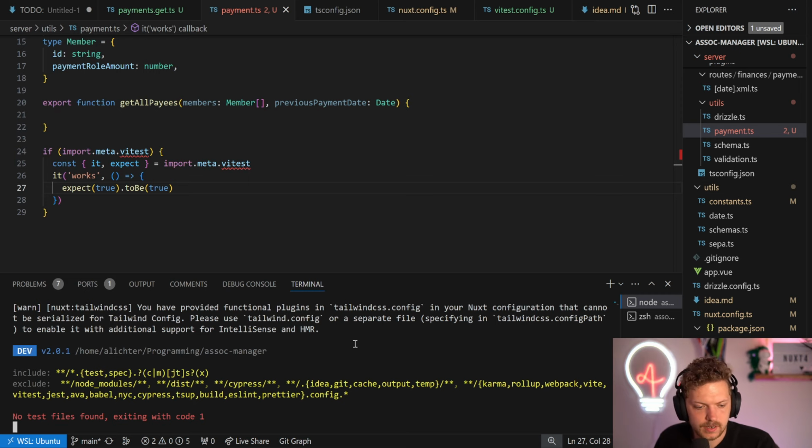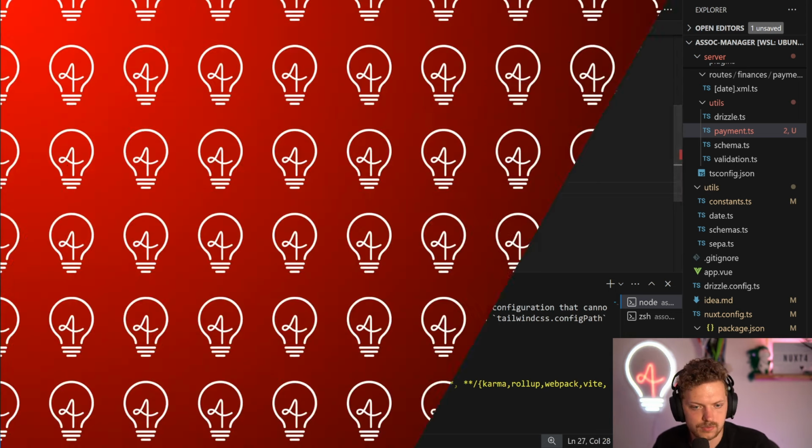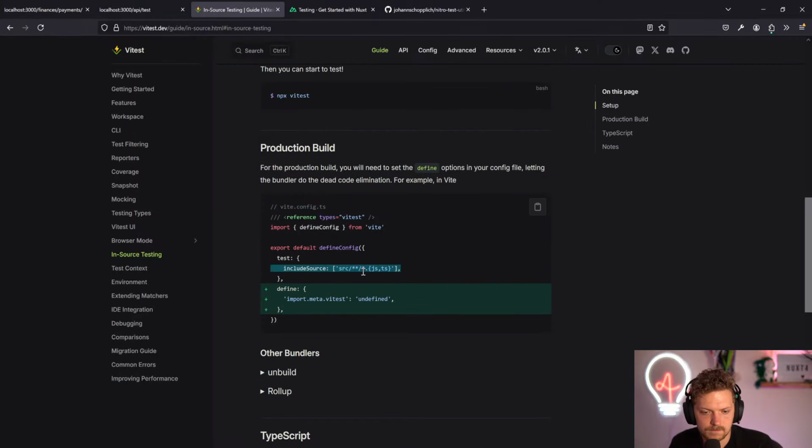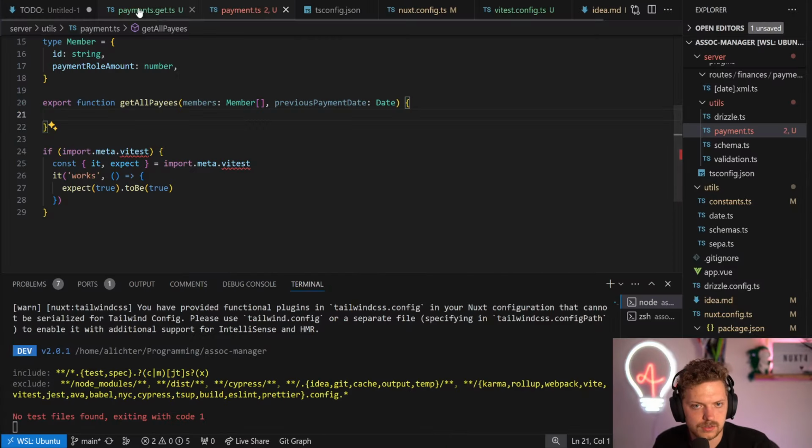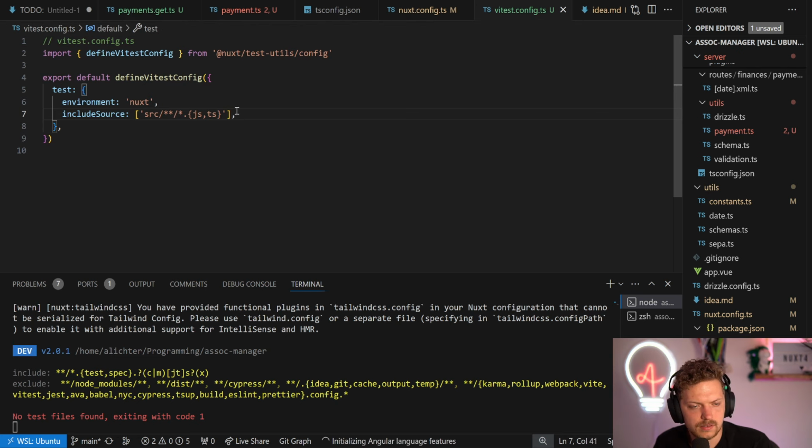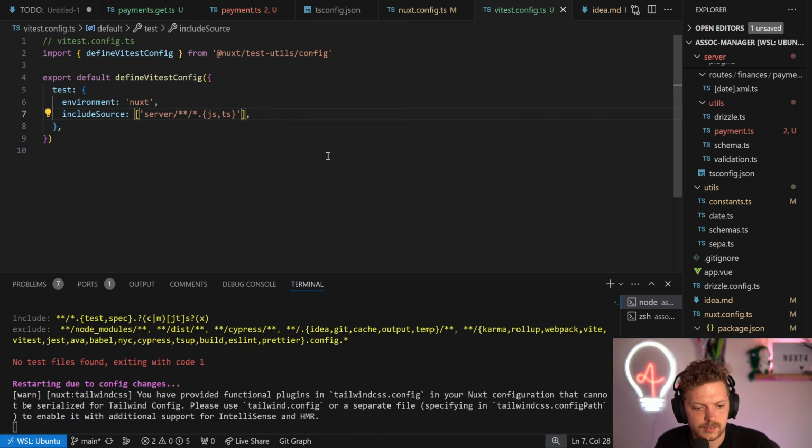Yeah, can't find anything, which is also correct, because we need to include the sources as well. Wait, we did that. But it's in the source folder. That won't work. We do server because this is where we test right now.